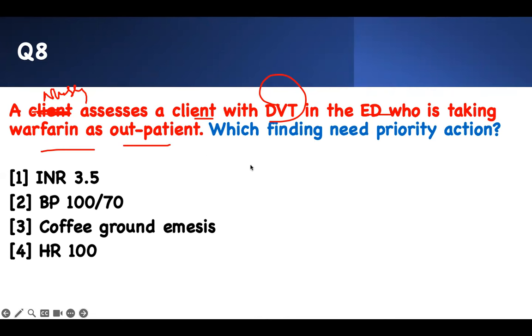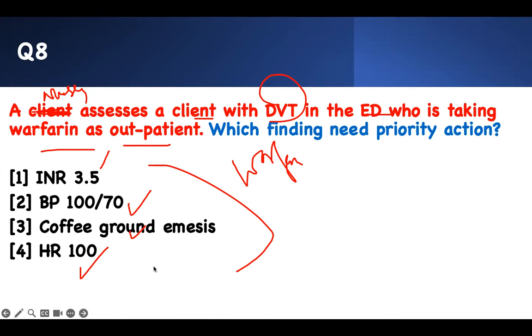So what it means is the nurse assesses the client, right? The client has DVT and he's taking warfarin. Which of those are you worried about? The INR of 3.5, the blood pressure of this, the coffee-ground emesis, or the heart rate of 110. Test taking strategy: you take Coumadin for DVT and you're in an emergency room, your INR is high, your blood pressure is this, you have coffee-ground emesis, and your heart rate is that.